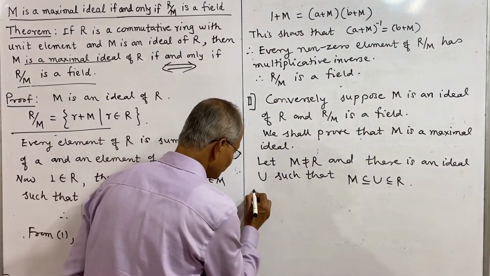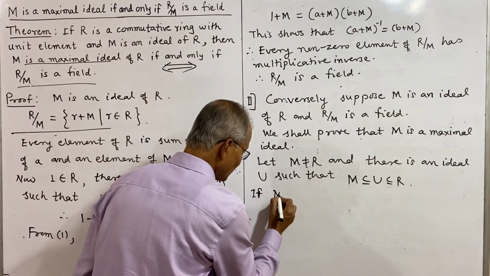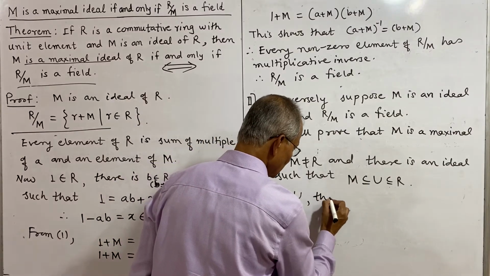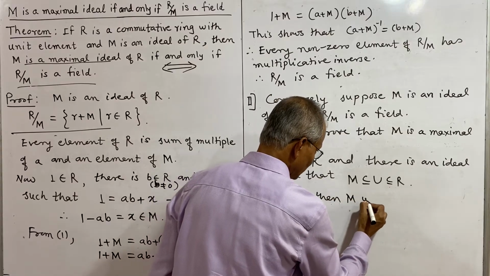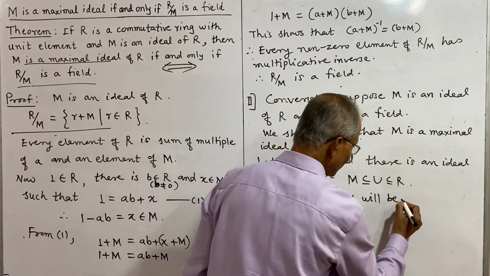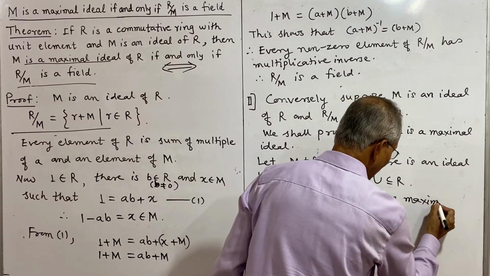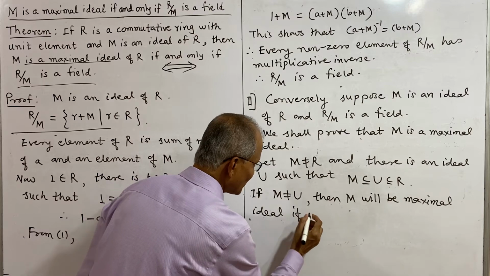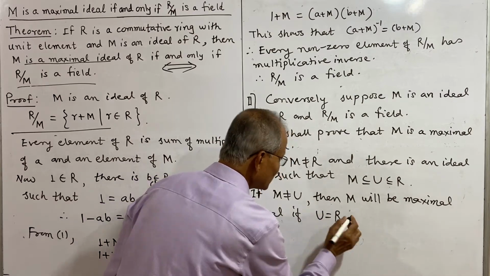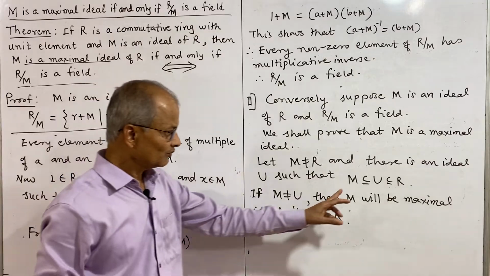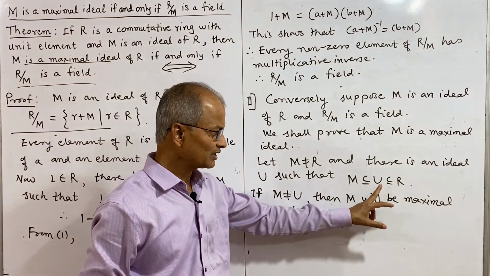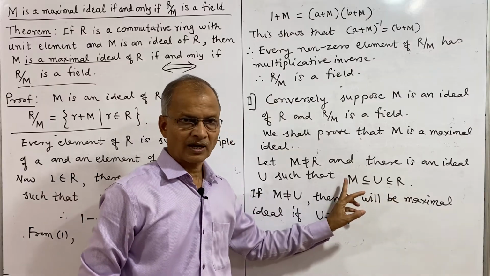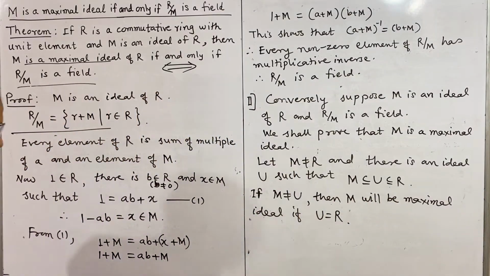Now if M is not equal to U, we shall prove that M will be a maximal ideal if U is equal to R. So this we shall prove. We shall assume M is not equal to U, then we must have U is equal to R. That means there is no ideal between M and R, and therefore M becomes a maximal ideal.